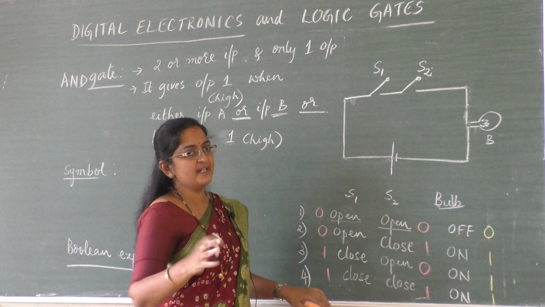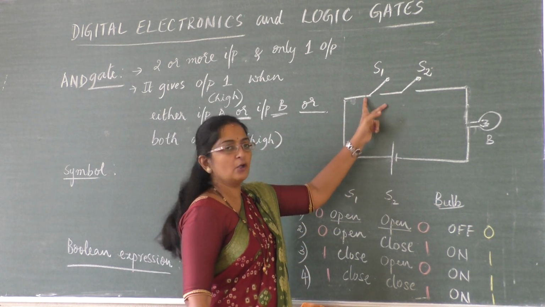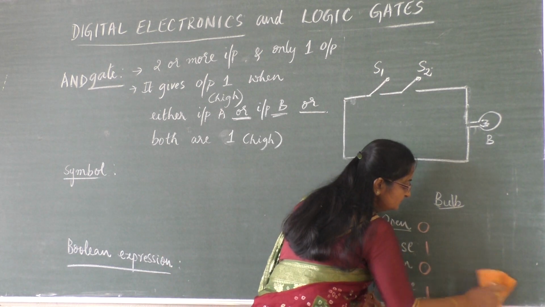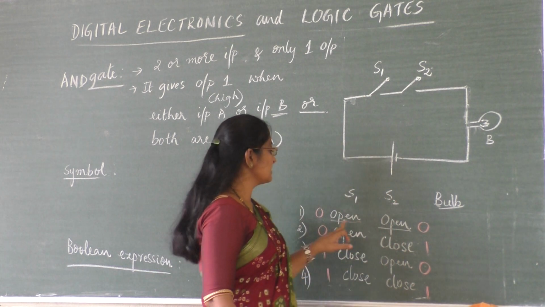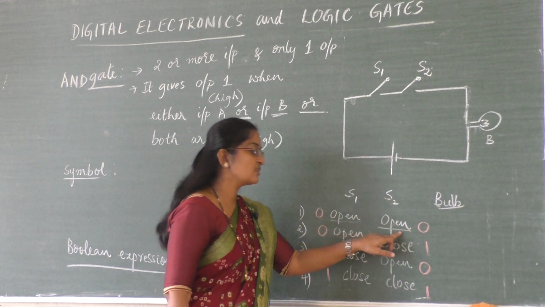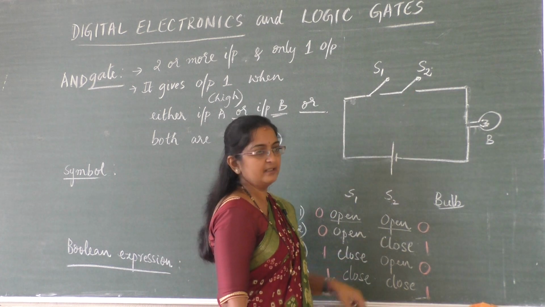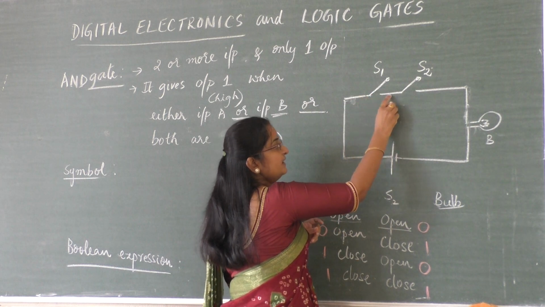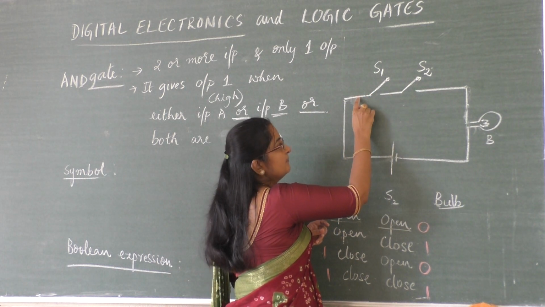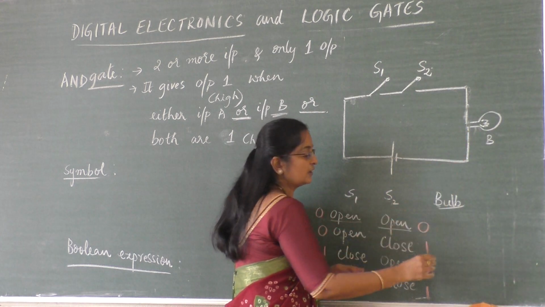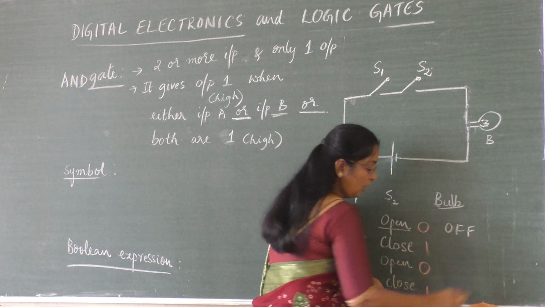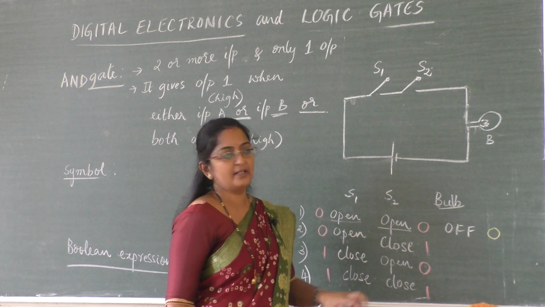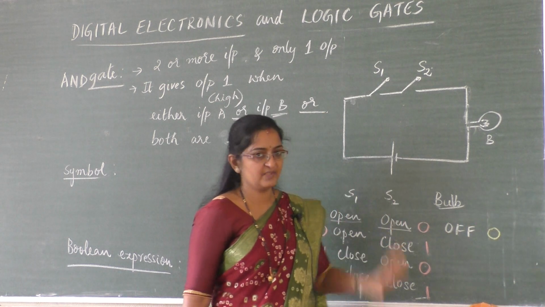The operation on off condition or open close condition will remain same, but how the bulb will work, let us see. Now when switch S1 is open and also S2 is open, when both are open, power supply will give the current, but one is open, so current can't flow through it. So current cannot flow through this and bulb will not glow, so bulb is said to be under off condition. For off condition I can write the binary symbol for output as 0.